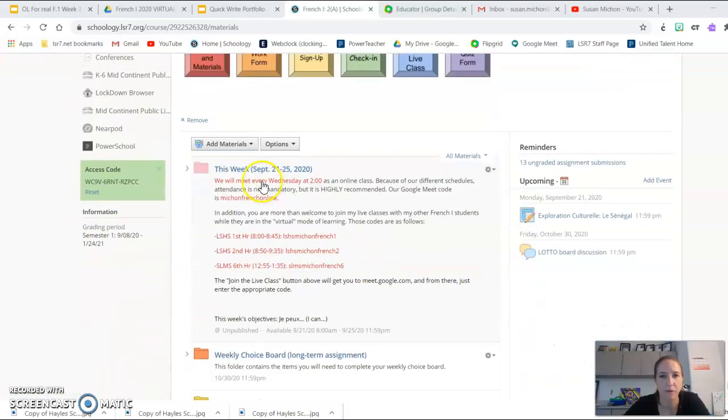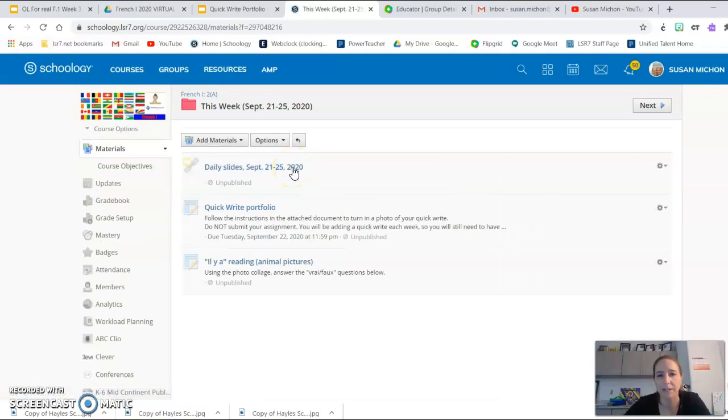If we go to this week, it will be published for you. I did something a little bit different this week. Instead of embedding the slides, which I know is prettier, I just linked them because I changed them so much over the course of the week last week and then I had to re-embed them every single time. This way, when I make changes, they will be available to you instantaneously. So that's why that is like that. To get to your daily slides and everything you need to do this week, we're going to click right here.